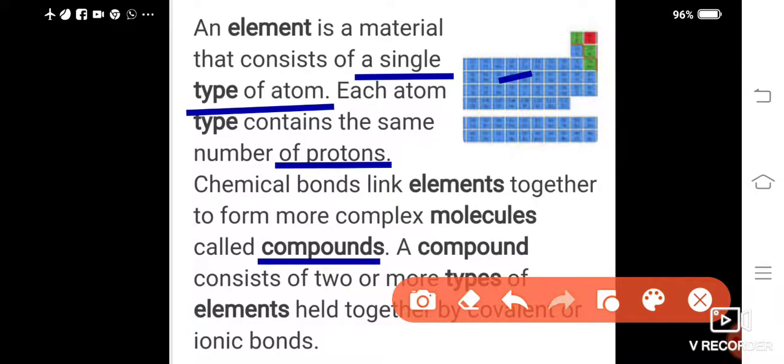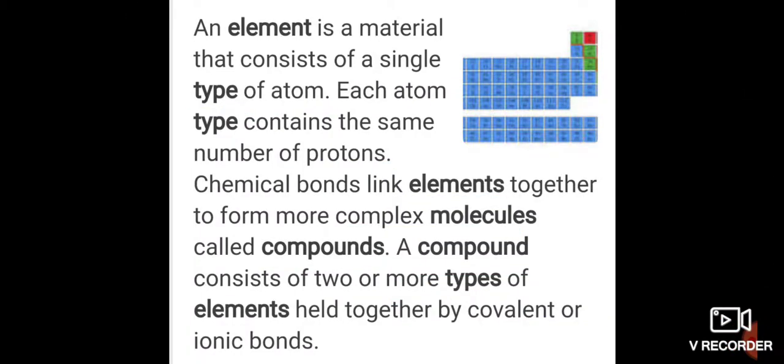Chemical bonds link elements, so there will be a chemical bond between the elements to form complex molecules. A compound consists of two or more types of elements held together by covalent or ionic bonds.